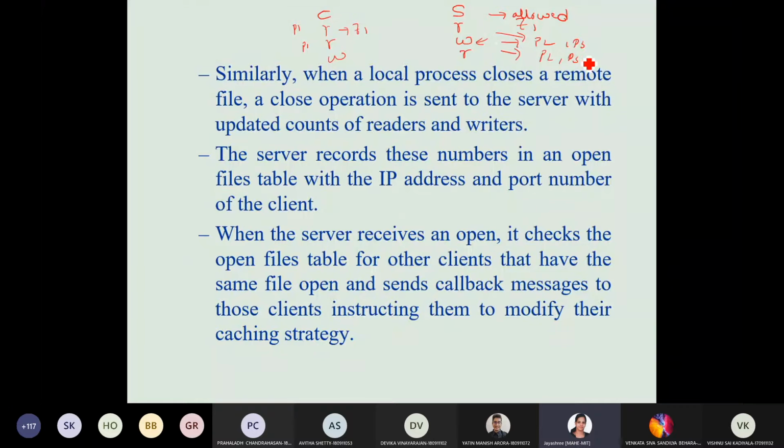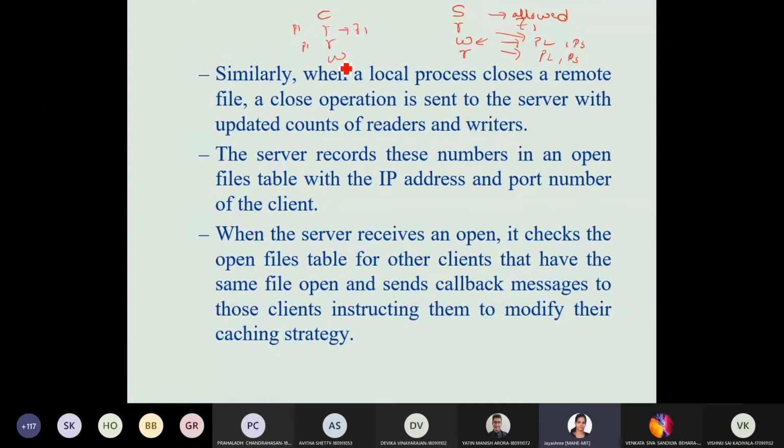The current data has been cached, but now the modification is going to begin, because this process wants to write something onto the file. So the server immediately sends callback messages to P2 and P3 telling them to invalidate whatever data they have recorded till now, because new data is available. Okay, this is one criteria.